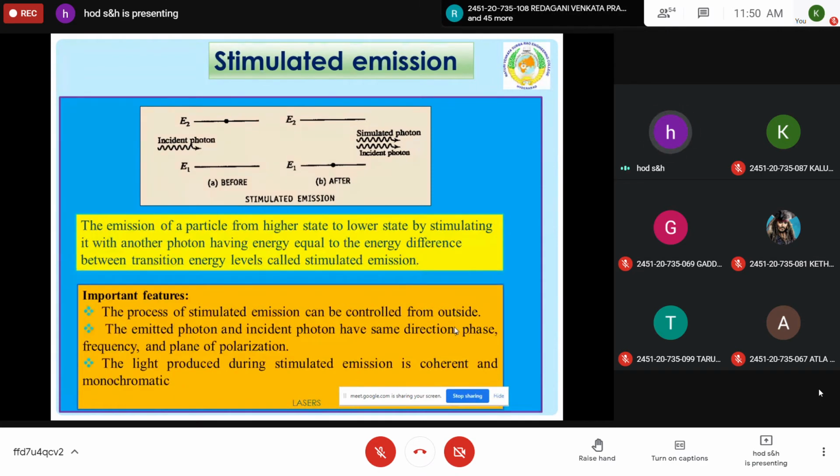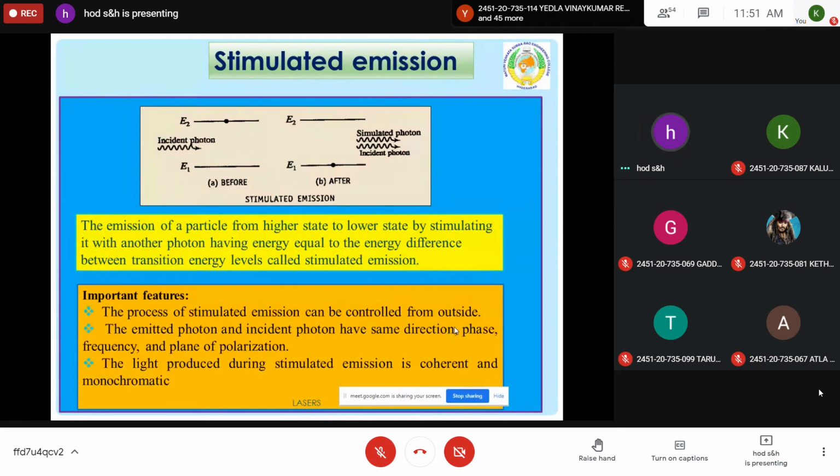The difference between spontaneous emission and stimulated emission is, in spontaneous emission, by itself the atom in the excited state transfers to the lower energy state by emitting an incoherent photon having a broad spectrum. Whereas in stimulated emission, the particle is in the high excited state, and an incident photon is allowed to interact with the excited atom.